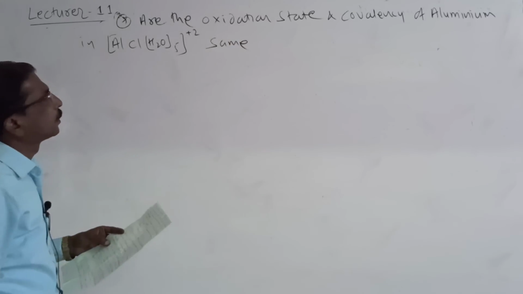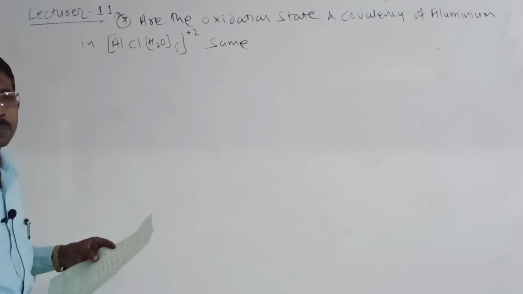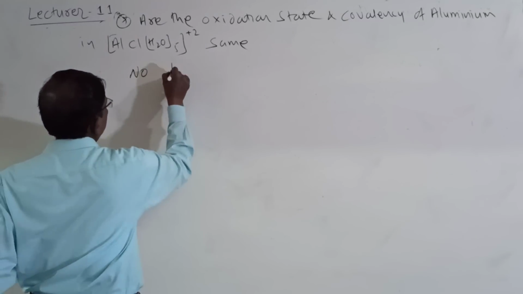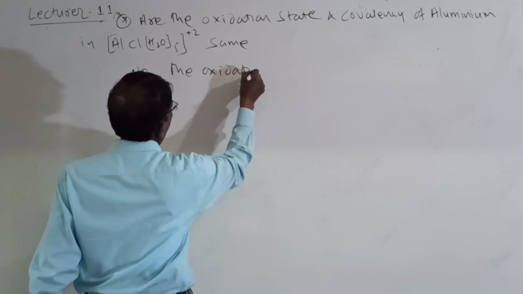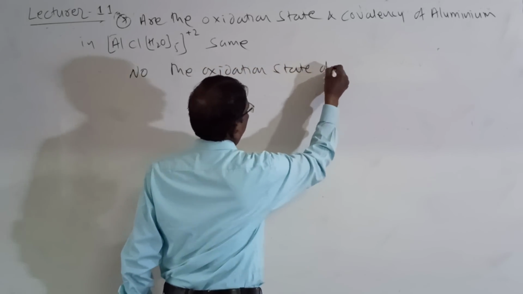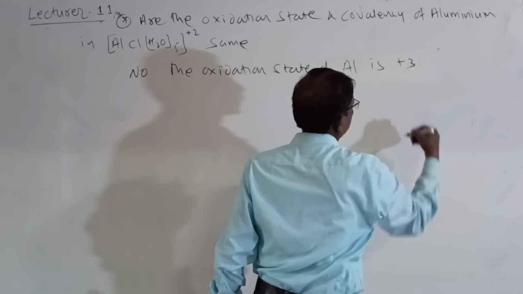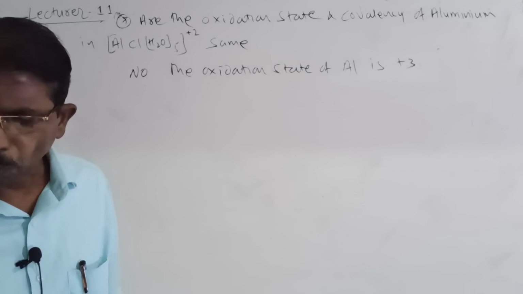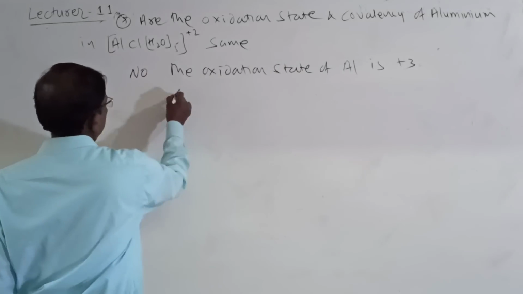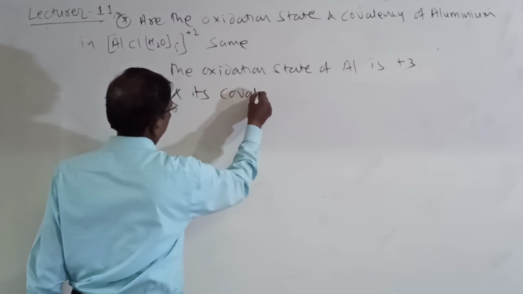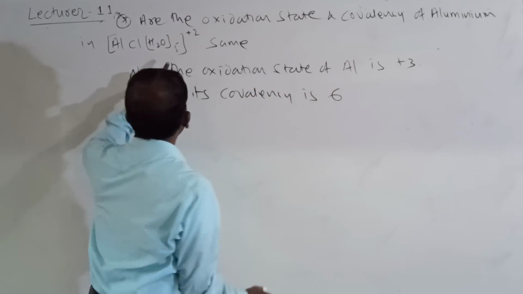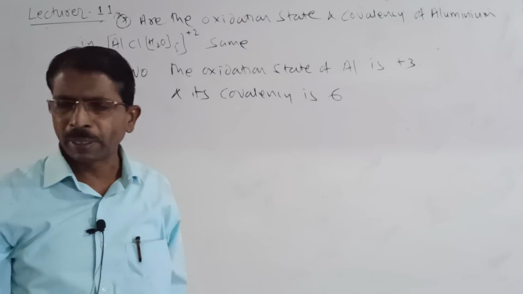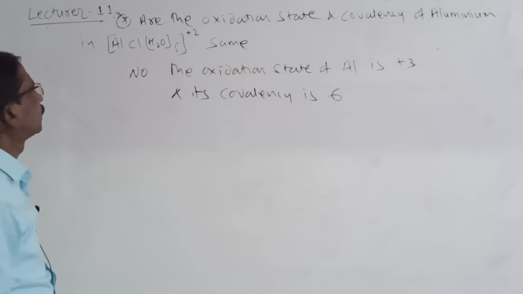He asked: are the oxidation state and covalency of aluminum the same? No, the answer is no. The oxidation state of Al is plus 3. Then what is its covalency? Its covalency is 6, because there are 6 H2O. Its covalency is 6. It is the answer.